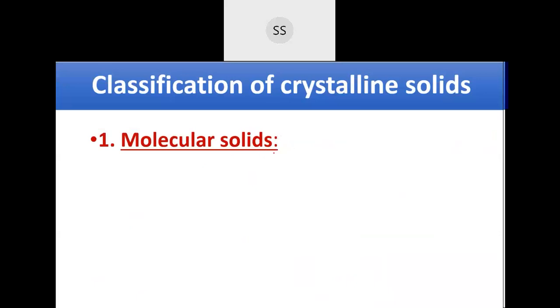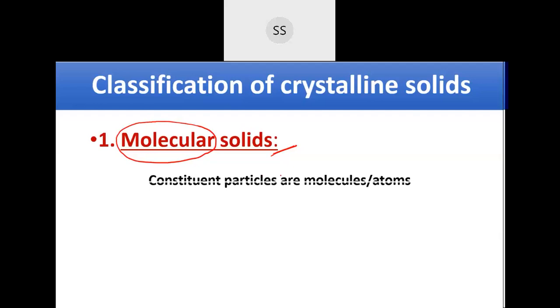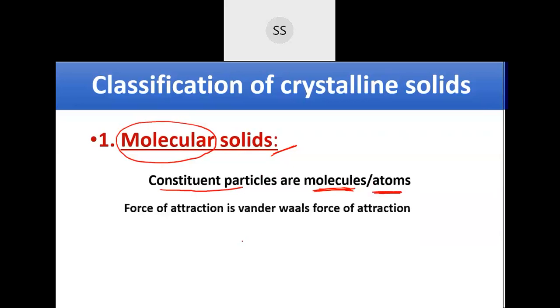In the molecular solid, as you can go with the name, the constituent particles present have to be molecules, correct? Either they are molecules or they can even be atoms. Sometimes they can be molecules or atoms. So these are the constituent particles, and between these molecular solids, the force of attraction present between them is the weakest force.